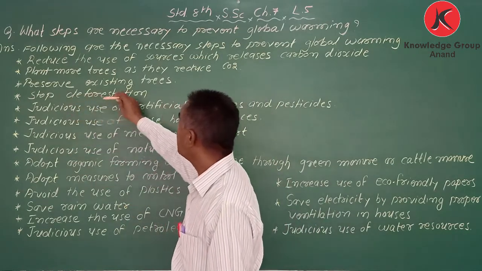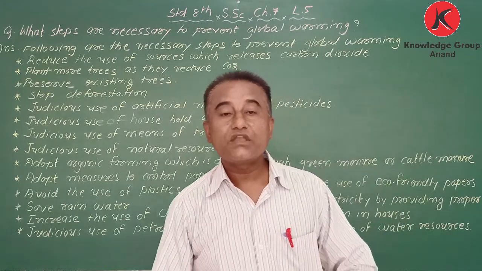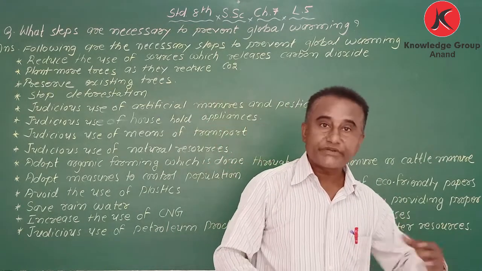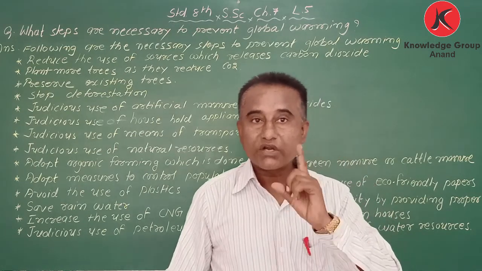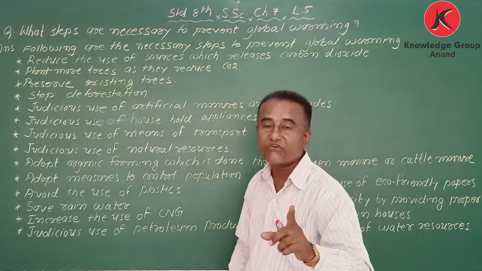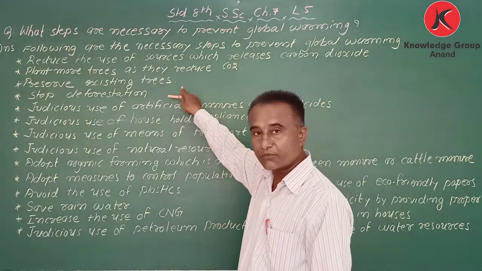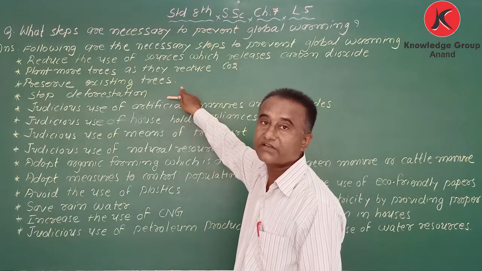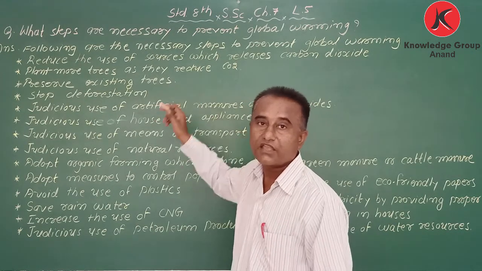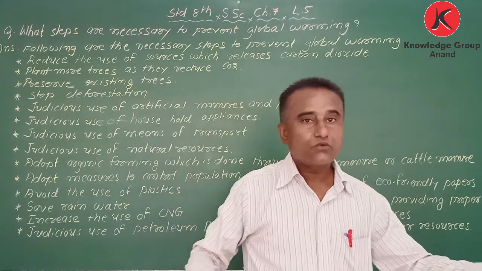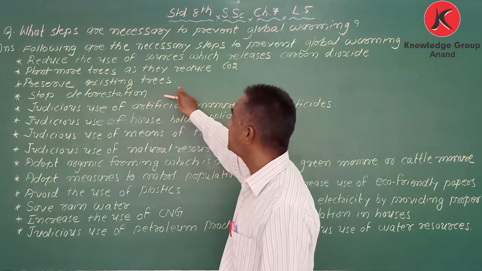Third, preserve existing trees. That is most important. If you plant one tree and cut two trees, what is the use of plantation? We have to plant more trees, but whatever trees are there, we have to preserve. Why? Because if you plant one tree and cut two trees, what is the use of that? So the third point is preserve existing trees.